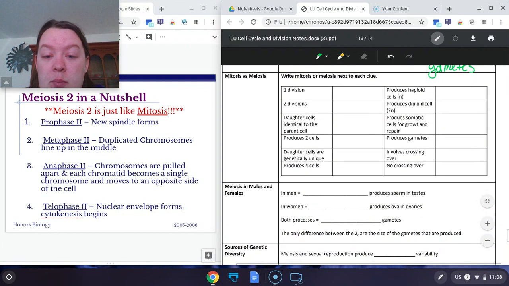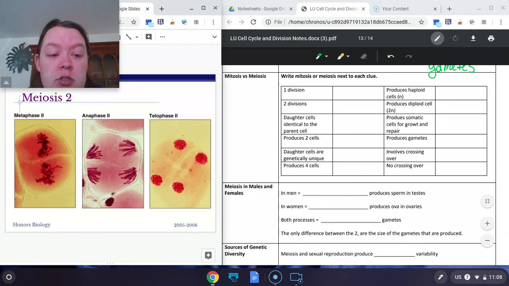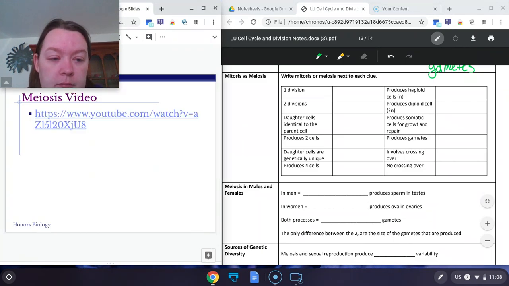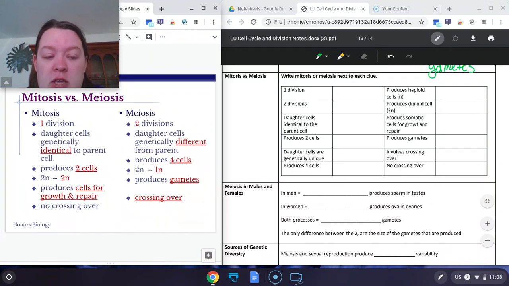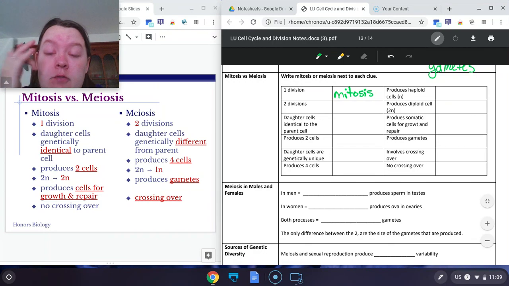So we're going to go through a compare and contrast chart. Comparing and contrasting: mitosis involves only one round of division. The cell splits once.